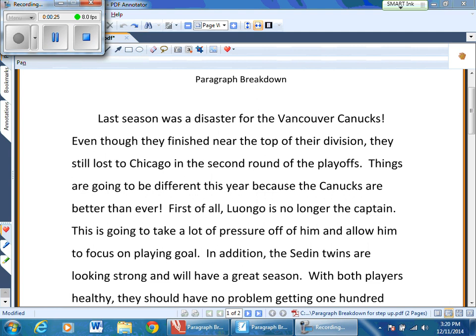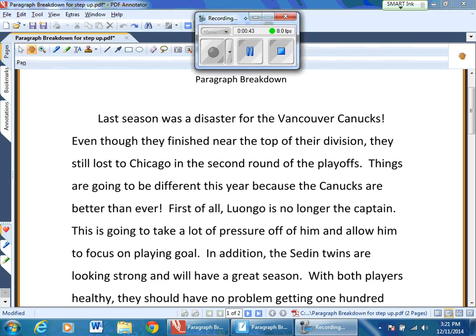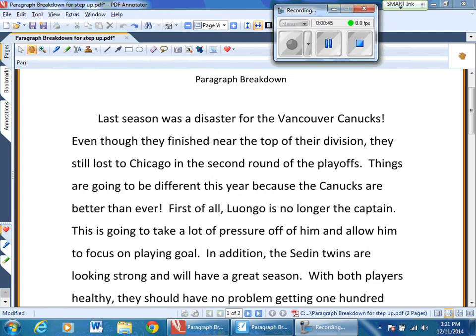So just to start off with, we're going to take a look at the hook. It says here that last season was a disaster for the Vancouver Canucks. Even though they finished near the top of their division, they still lost to Chicago in the second round of the playoffs. Now this, in essence, is going to be our hook.